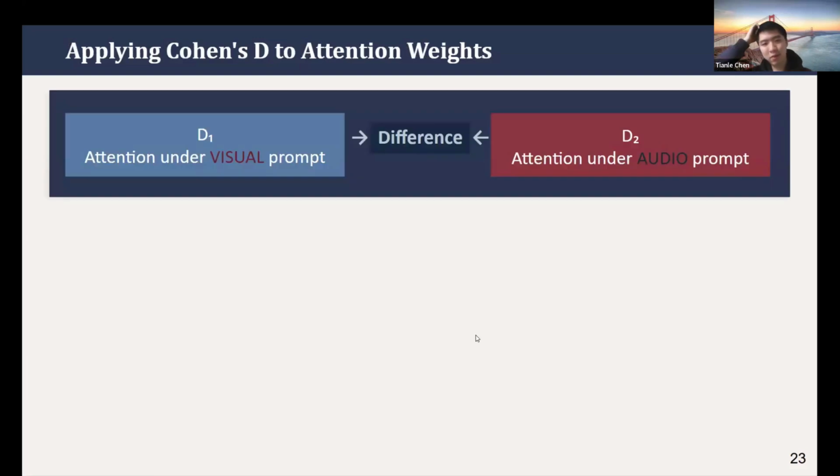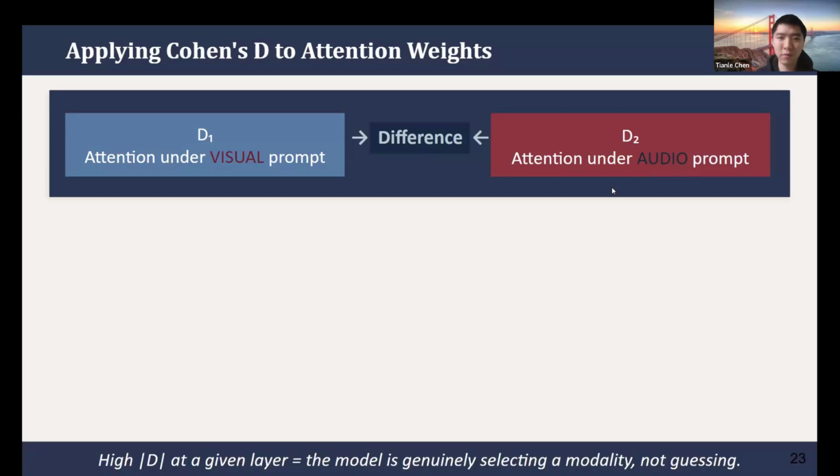Then what we analyze is the distribution when we ask the model a visual question compared to the attention when we ask it an audio question. Under these two cases, we want the model to focus on different information sources. When we ask visual, we want the model to pay attention to the visual part, and for audio, we want the model to attend to the audio tokens. So we measure whether the model does this as we expected, and how well it does this attention shift.